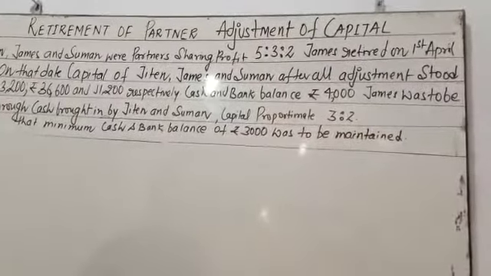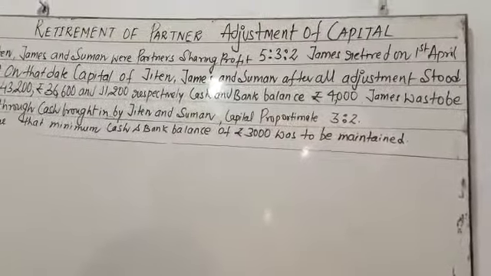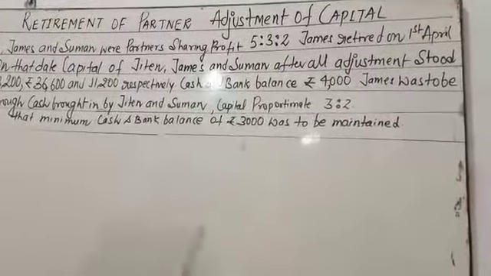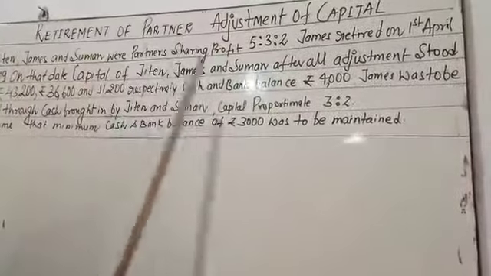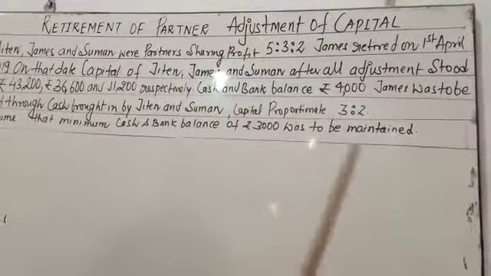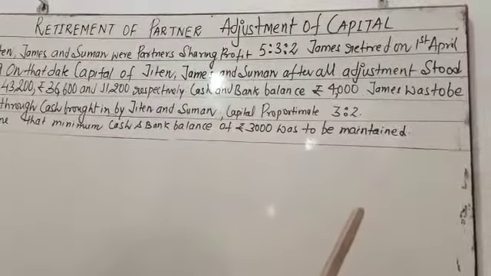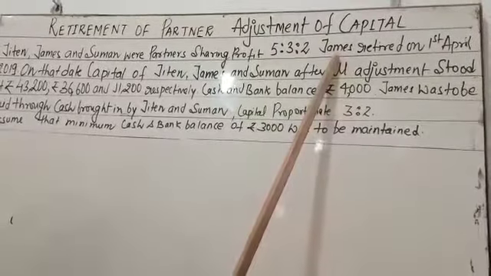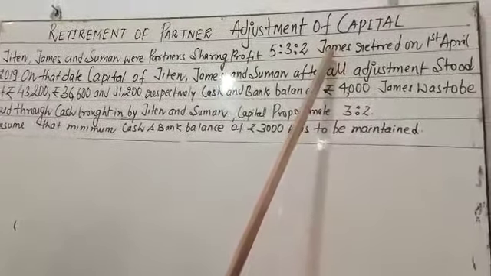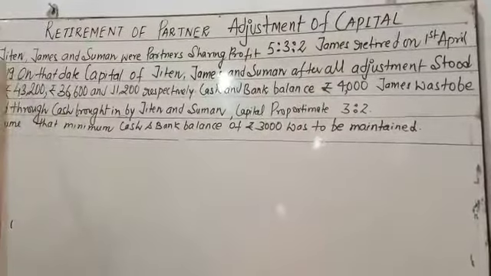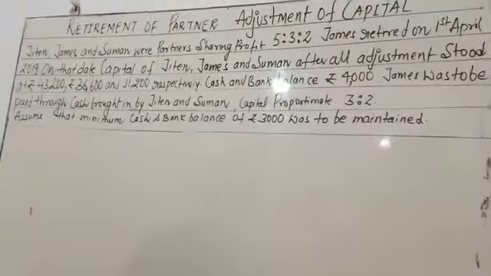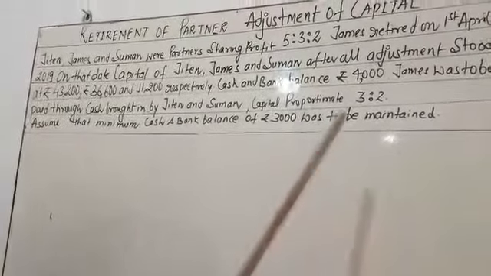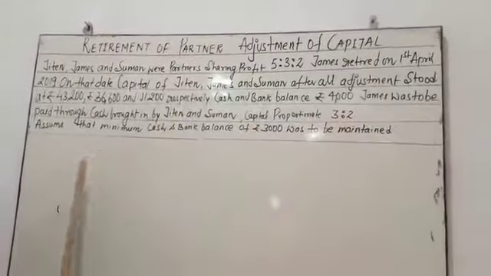So how to make the payment to James? Simple. James is going to be paid by Jiten and Suman. It is clearly instructed that there is no installment here. So James is going to retire, and he is paid by Jiten and Suman. In which ratio? It is mentioned that 3:2 is the ratio.